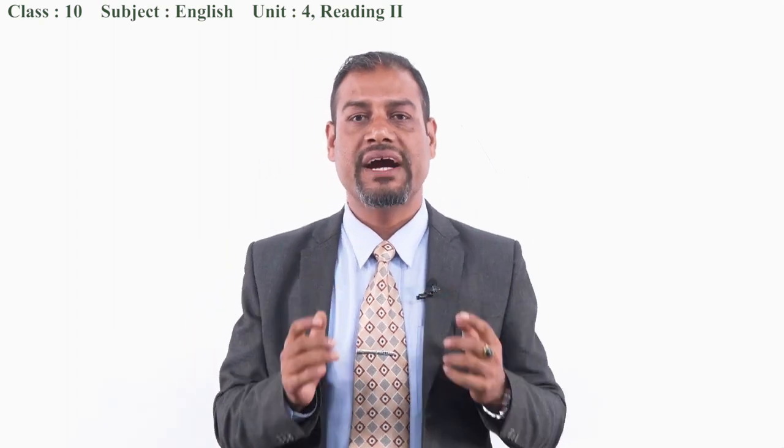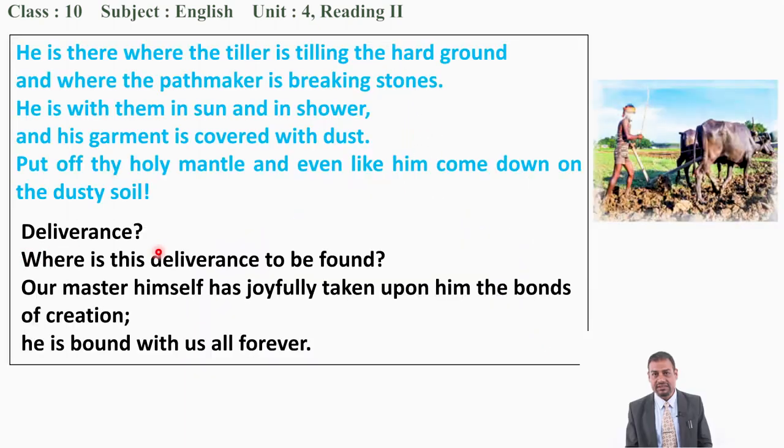The second stanza also says the same thing. Now, where can we find our God? See, deliverance. We say moksha prapta garne, deliverance. Where is this deliverance to be found? Our Master himself hath joyfully taken upon him the bonds of creation. He is bound with us all forever. Now, it is said that if we walk, if we help people, at that time God is always with us, okay? So in the name of deliverance, if we just chant, if we just sing, and if we just pray to God, then that cannot be found, okay?